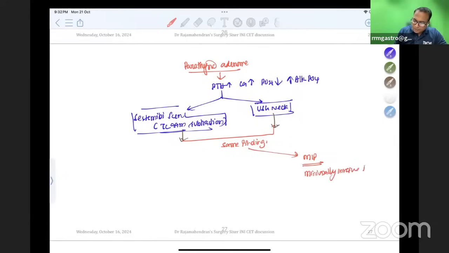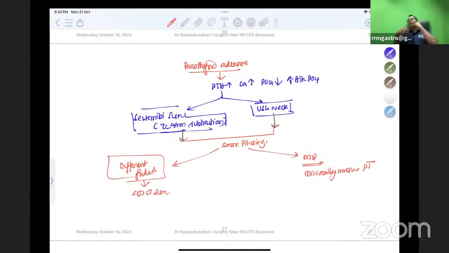Minimally invasive parathyroidectomy in such case. If they are showing different findings, what will I do? I should go for a 4-dimensional CT scan. Different findings means one is showing me a nodule here, and the other is showing somewhere else, so I should go for a 4-dimensional CT scan. And if there are different findings on the 4-dimensional CT scan also, I should go for a bilateral cervical exploration, which means I should remove all the 4 parathyroid glands.